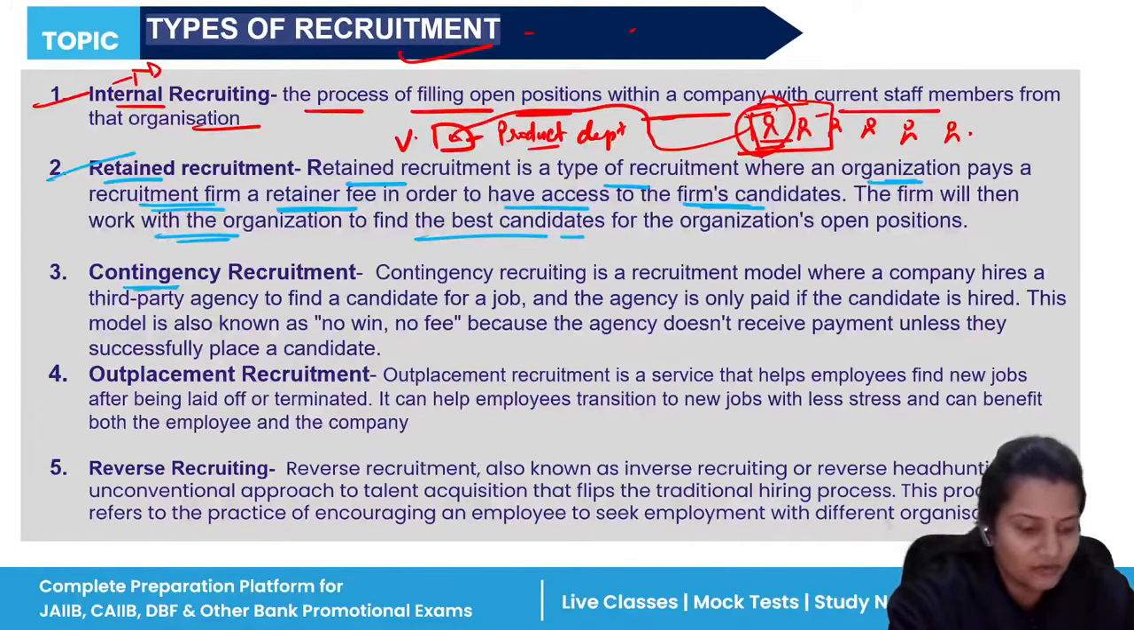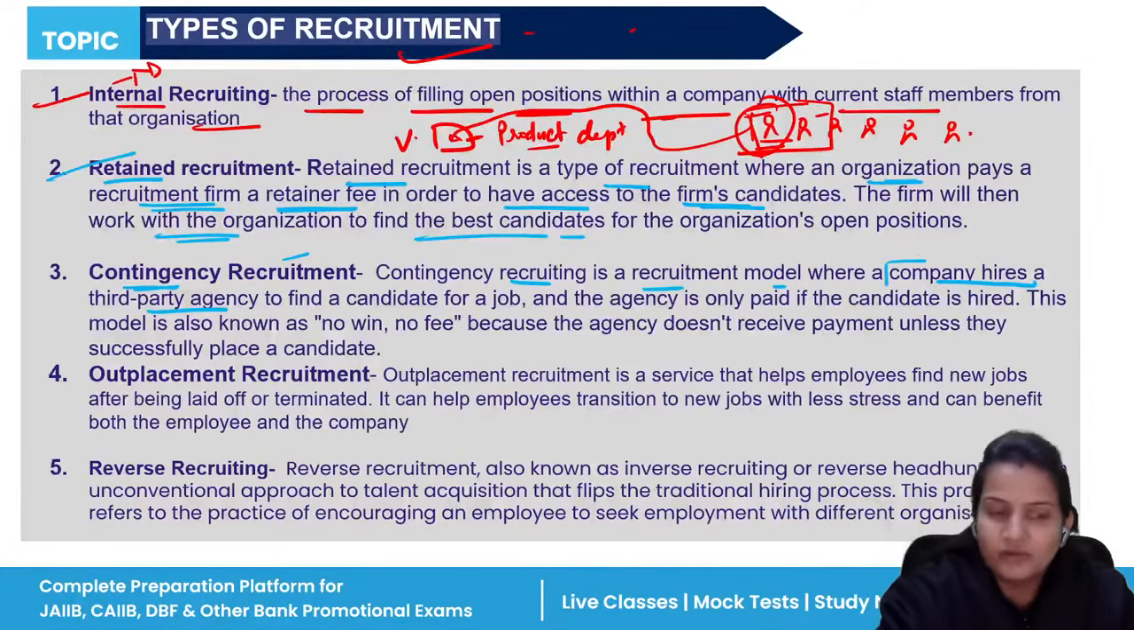Whereas contingency recruitment is also a type of recruitment, but here it only happens when a person has been allotted. Only then will the company pay the fee to that third party agency. So contingency recruitment is a recruitment model where a company hires a third party agency. The company will tell this agency to find a proper candidate for filling the vacant position. Once the agency has given the candidate, only then will it be given fees.